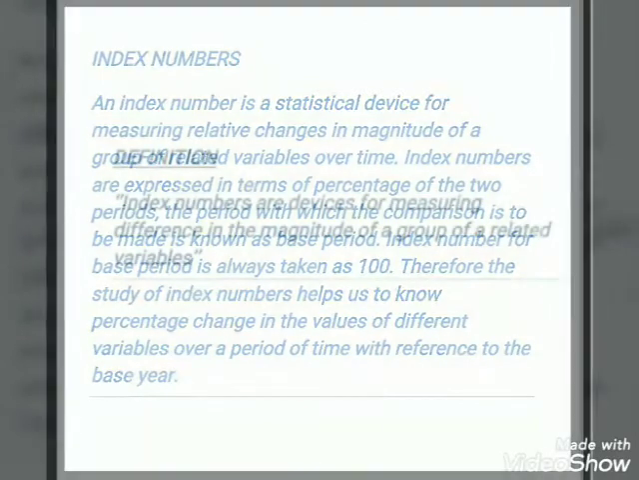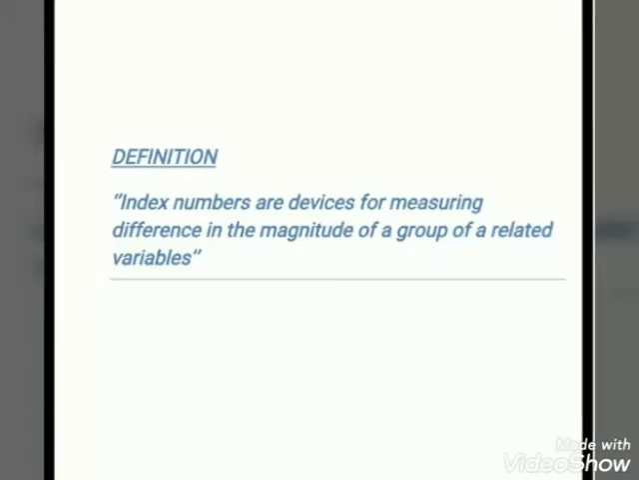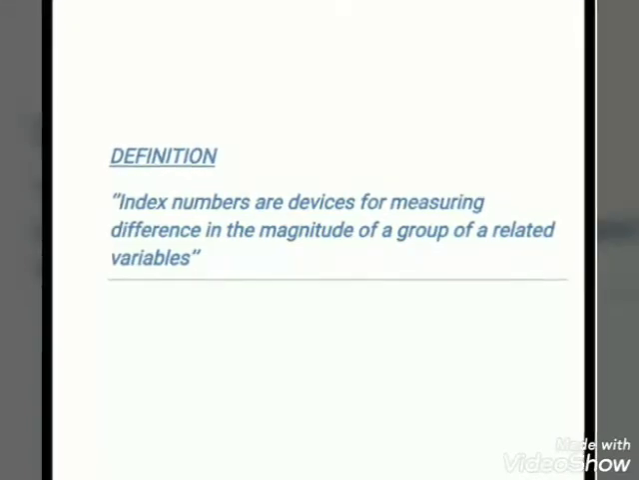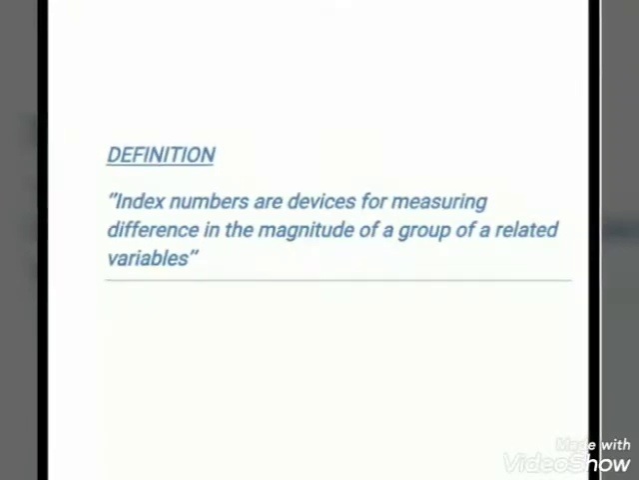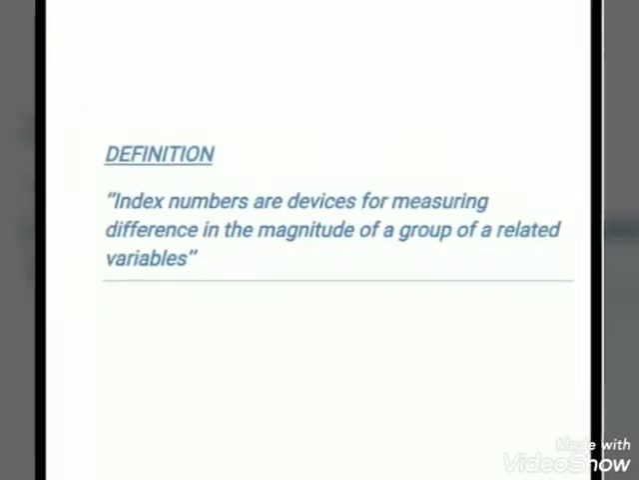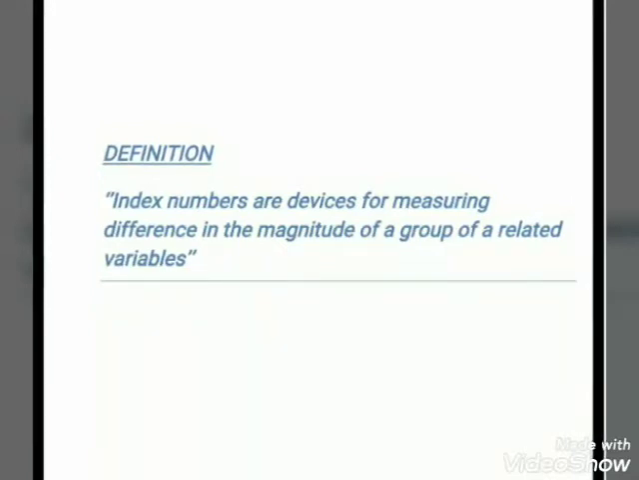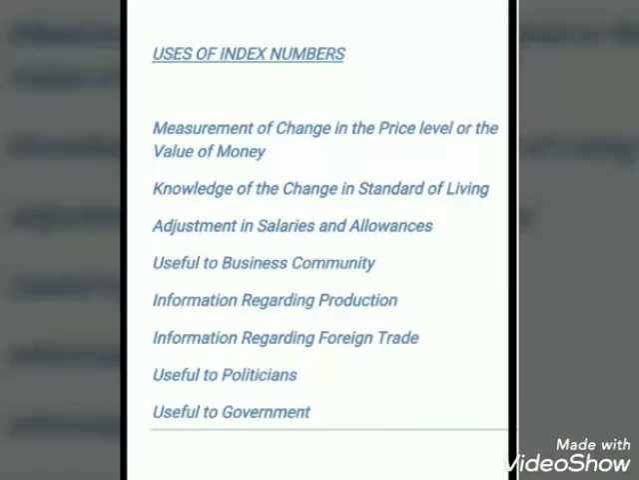According to Croxton and Cowden, index numbers are devices for measuring differences in the magnitude of a group of related variables. Now let's see what the uses of index numbers are. Why do we use index numbers? There are a number of reasons. If we talk about the uses of index numbers, the very first use is measurement of change in the price level or the value of money.